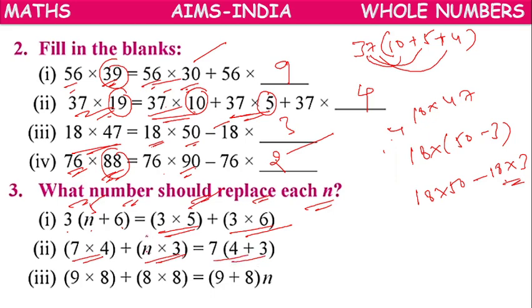So what should be there in n place? 7. 9 into 8, 8 into 8. So 9 plus 8, n is common. Here 9 we have taken, 8 we have taken. So what is common in both? 8. So in the place of n, 8 should be there.